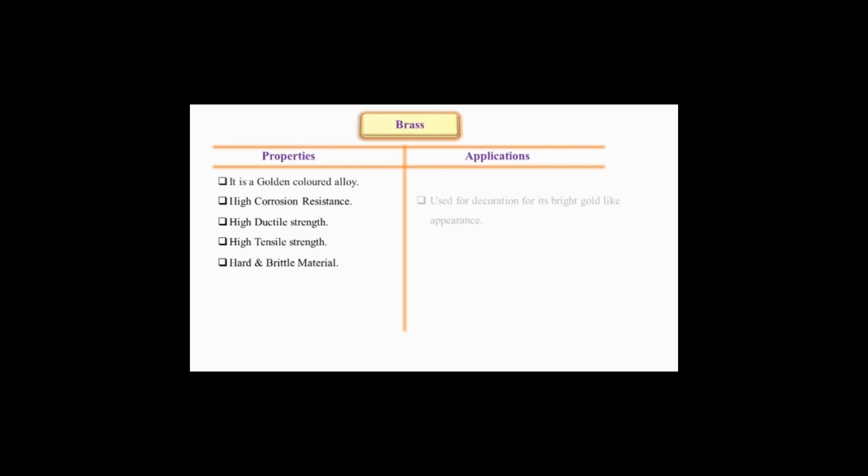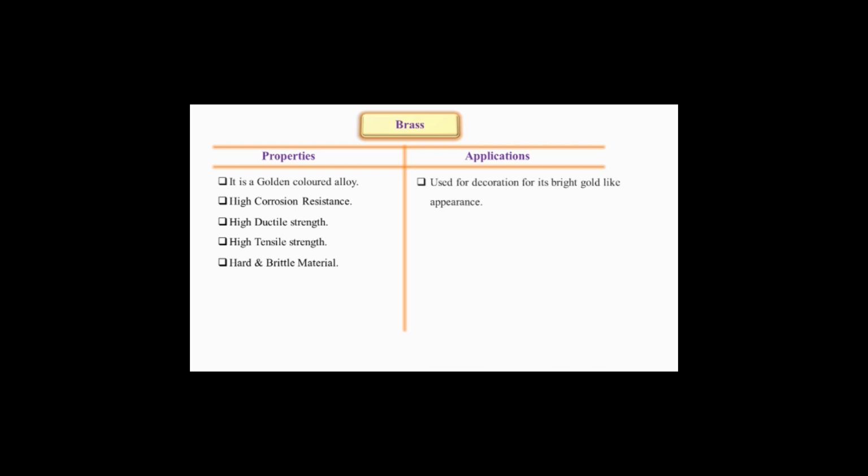Let us see the various properties and applications of brass. It is a golden colored alloy, as we have seen in the image in the previous slide. Again, it has high corrosion resistance, as it is an alloy of copper, so it is obvious that it has good corrosion resistance. Then it has high ductile strength, very high. Again, it is very good in tensile strength. It is a hard and brittle material.